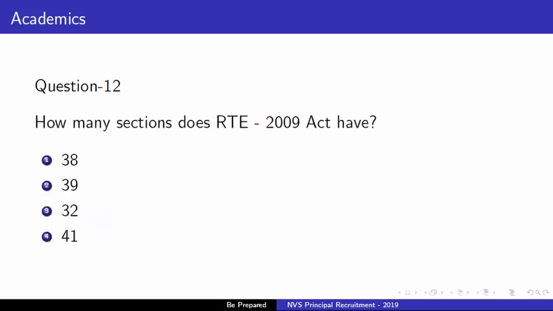Next, 12th question is, how many sections does the RTE 2009 Act have? Options are number 1, 38. Second option is 39. Third option is 32 and fourth option is 41. Correct answer is option 1, that is 38.